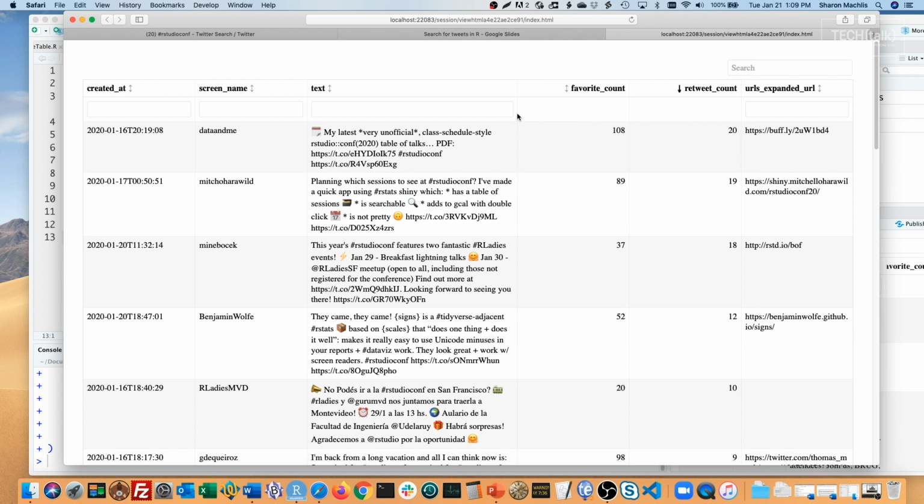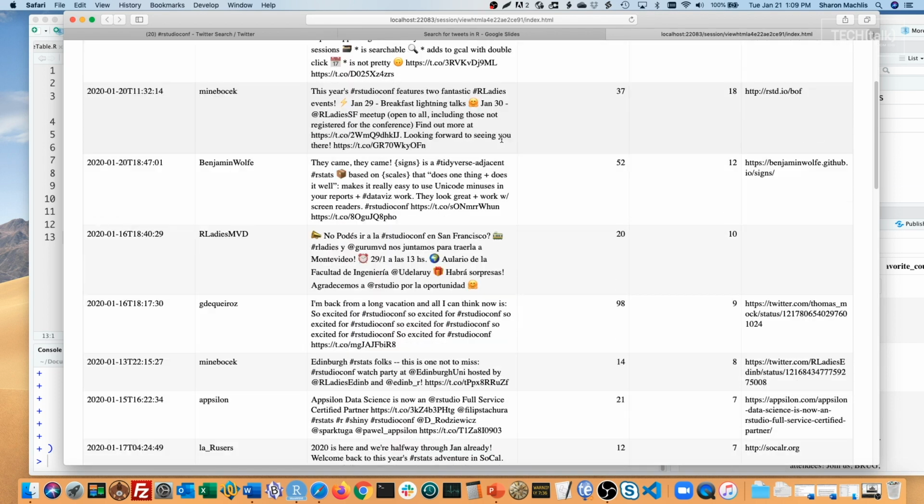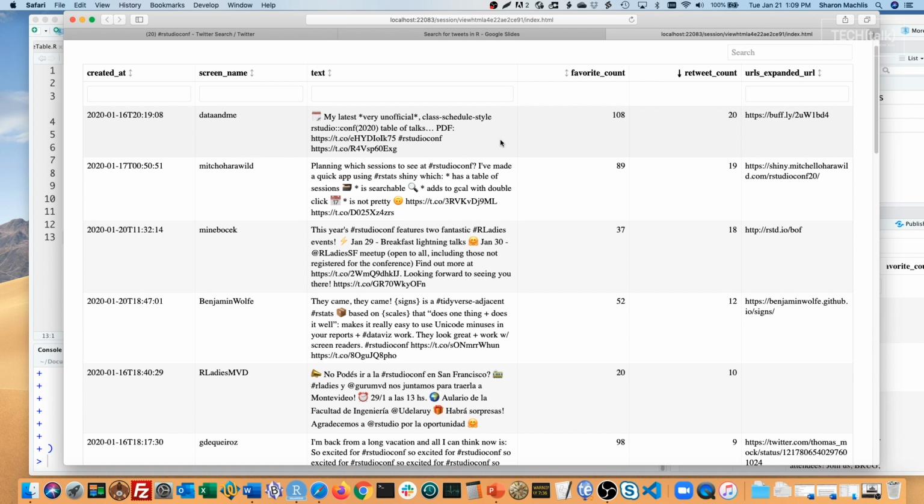A couple of things will make this more useful. I decided not to display images or videos in the tweet text field because my purpose here is to scan text. But sometimes it's helpful to see the original tweet so that you could then see a video or an image or a retweet that is being referenced. So I created a separate column for URLs that are added to tweets. Here, the URL is expanded URL. So this way I can easily filter for tweets that include URLs. That's handy if I'm trying to find tweets with links to presentations or resources.